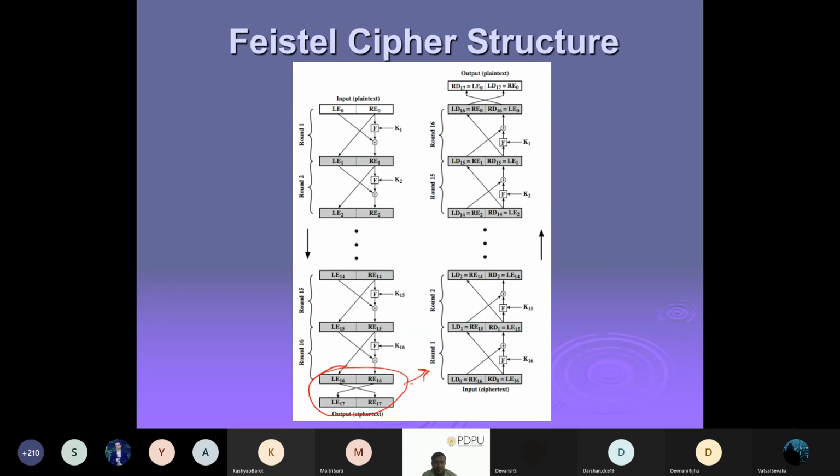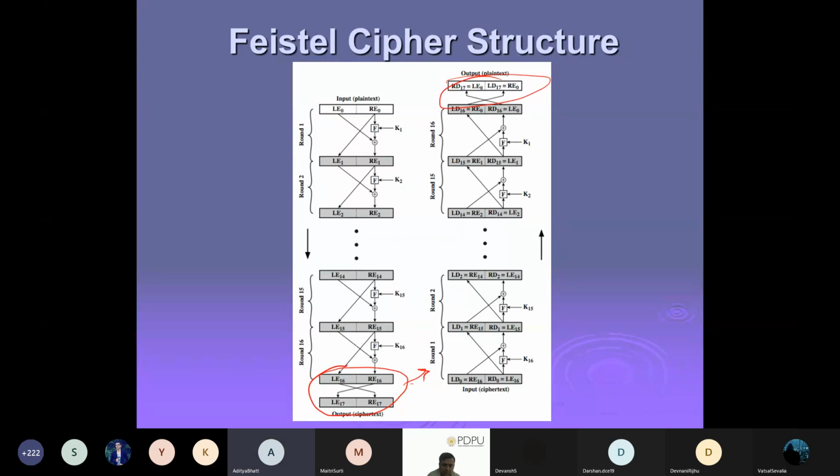In encryption it is the last step. It's supposed to be the first step in decryption, no? But I'm also seeing something here. Sir, in encryption we are making the right part the left part, and in decryption we are making the left part the right part. So we have to swap that in the last.